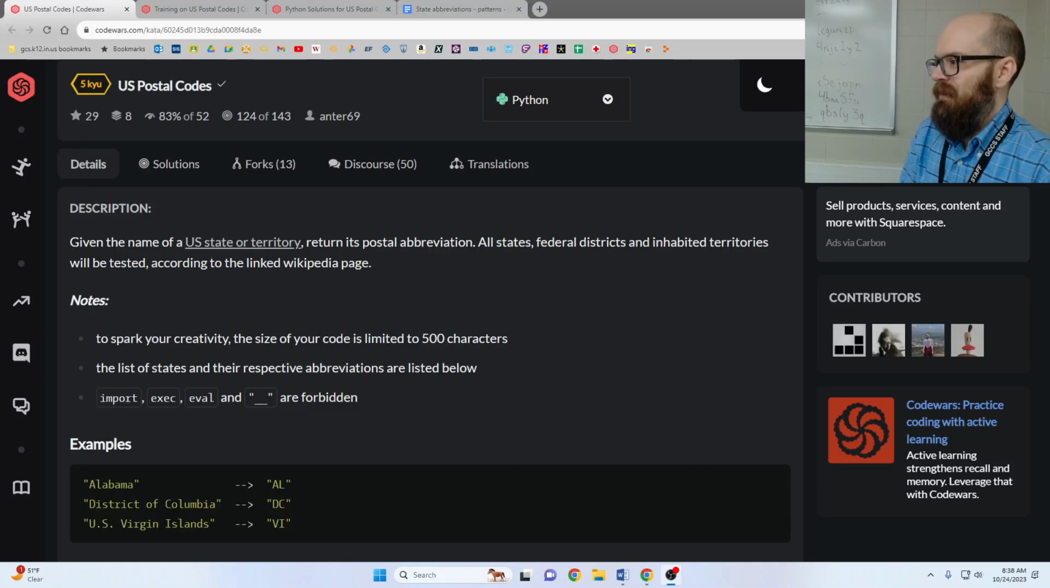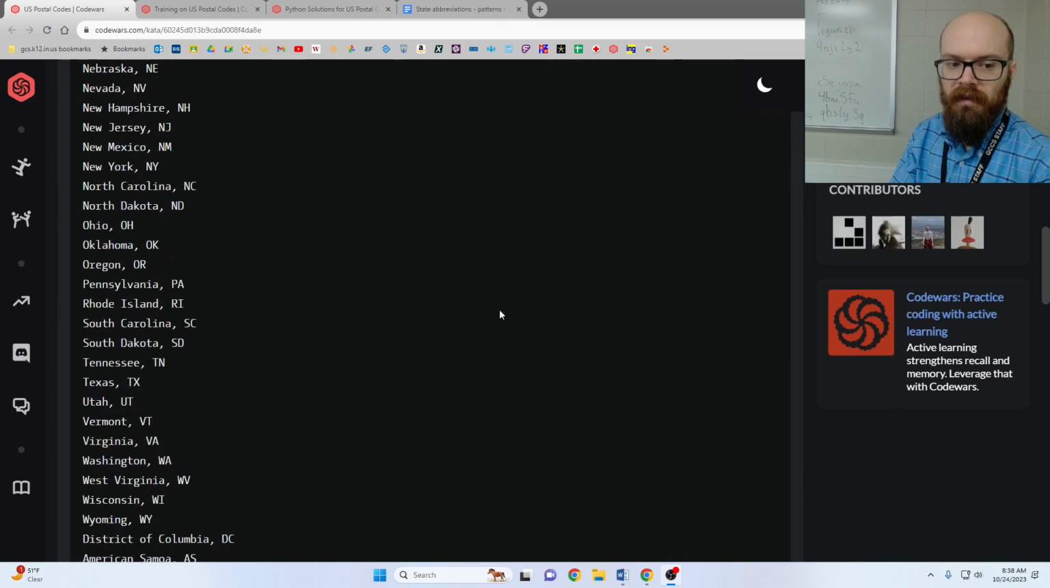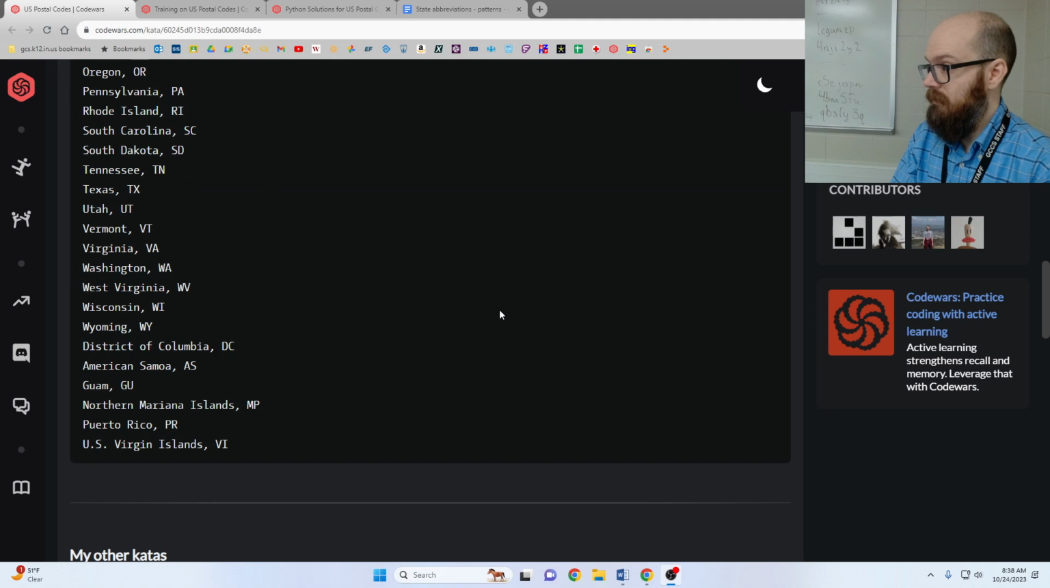What's up, guys? Let's take a look at another CodeWars exercise. This one's called U.S. Postal Codes. Given the name of a U.S. state or territory, return its postal abbreviation. So if we got Indiana, we'd say IN. If we got Kentucky, we'd say KY. And they even give us a list of all the inputs and outputs, so there's no surprise in there.